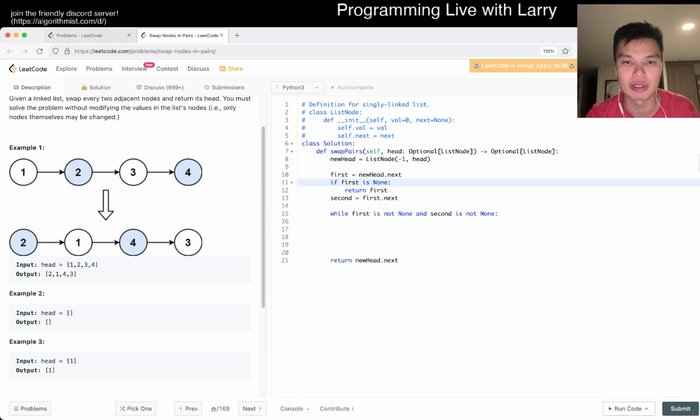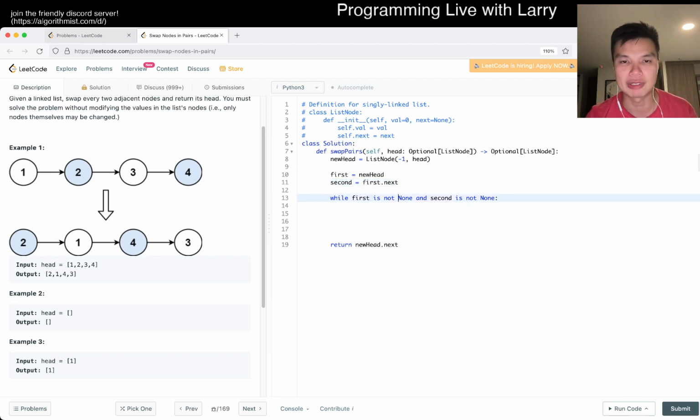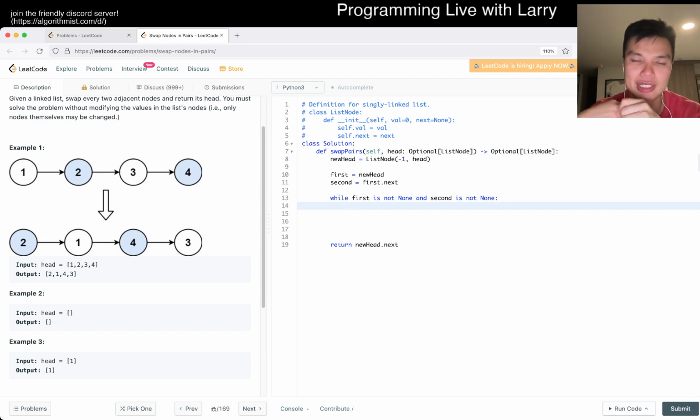Actually, I think I did this wrong. I said we should only manipulate dot next to keep it easier, and I messed up here, as you see, because I did that next. But what we should do is first is equal to new head, and this cannot be none, so let's just ignore it. And then second is equal to first dot next. Okay, that's good. And then I think the condition holds because new head cannot be none and first dot next can be none, but then it won't go through here, and then it's good for the one node case anyway, and for the zero node case as well, obviously, right?